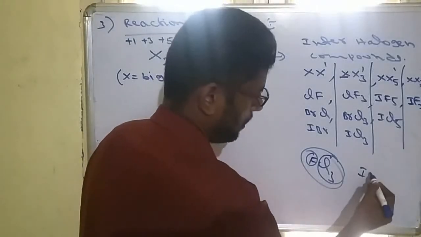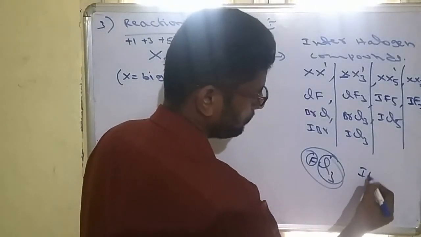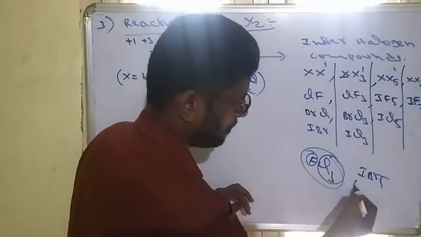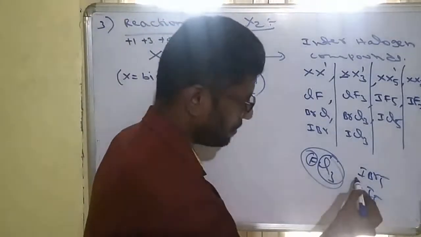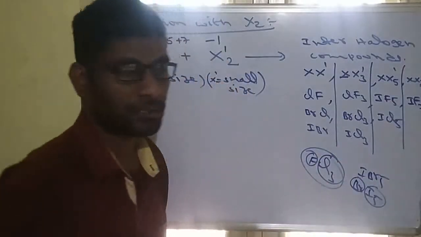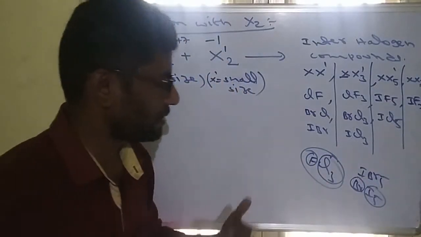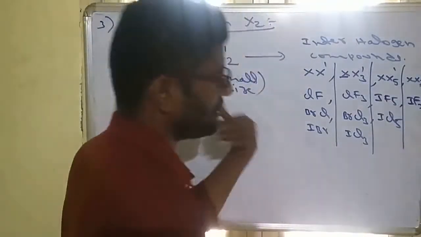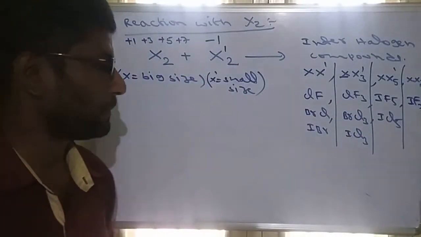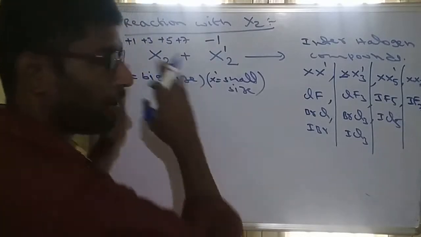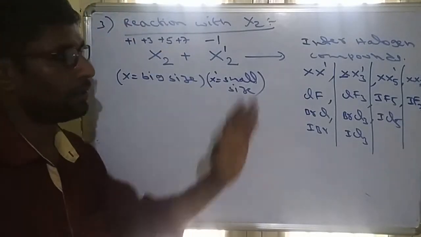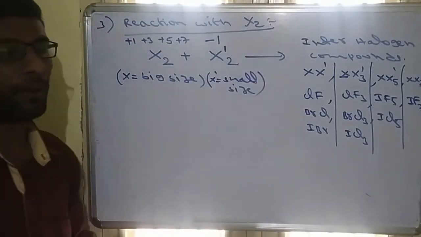Similarly, BrF5 exists, but BrI5 does not exist. Why? Because this is the small size and this is the large size, and the large size cannot be more than 1. This is important: which will exist and which does not exist, so questions can be asked. So these are the interhalogen compounds. When a halogen combines with another halogen, the products are called interhalogen compounds.